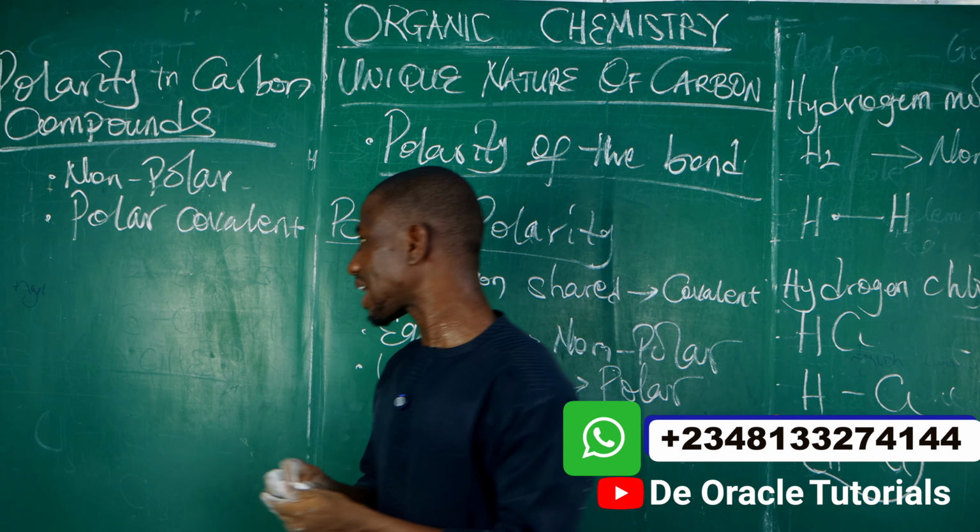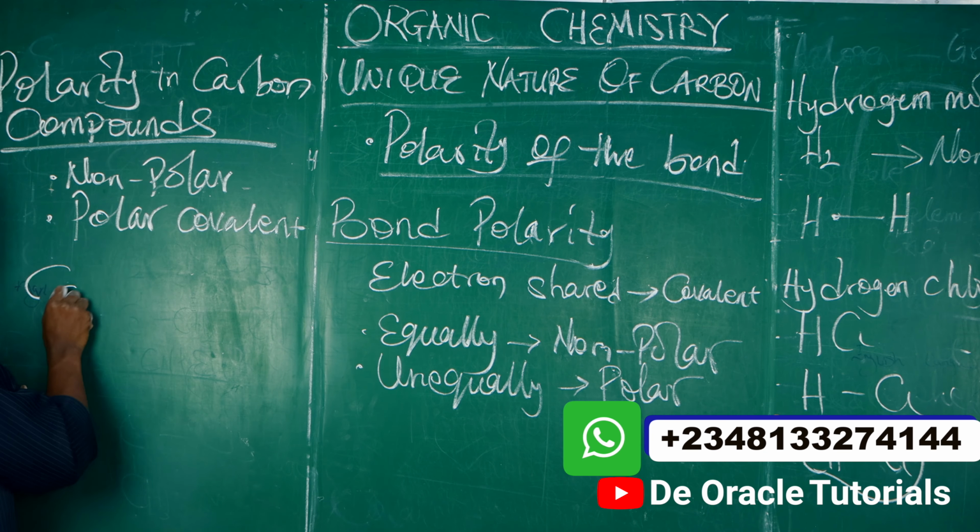So in the case of carbon and hydrogen, the electronegativity values are almost the same, very close. For this, they will form a non-polar covalent compound. Is that clear?